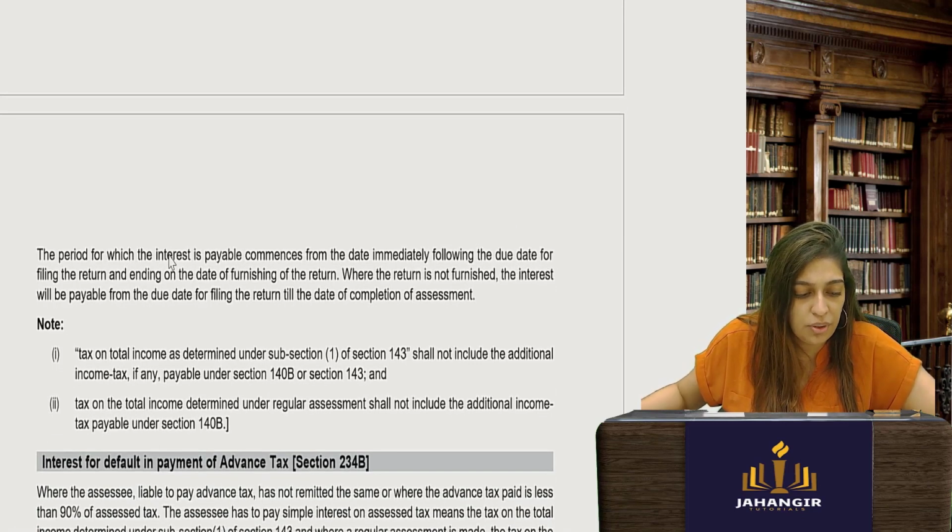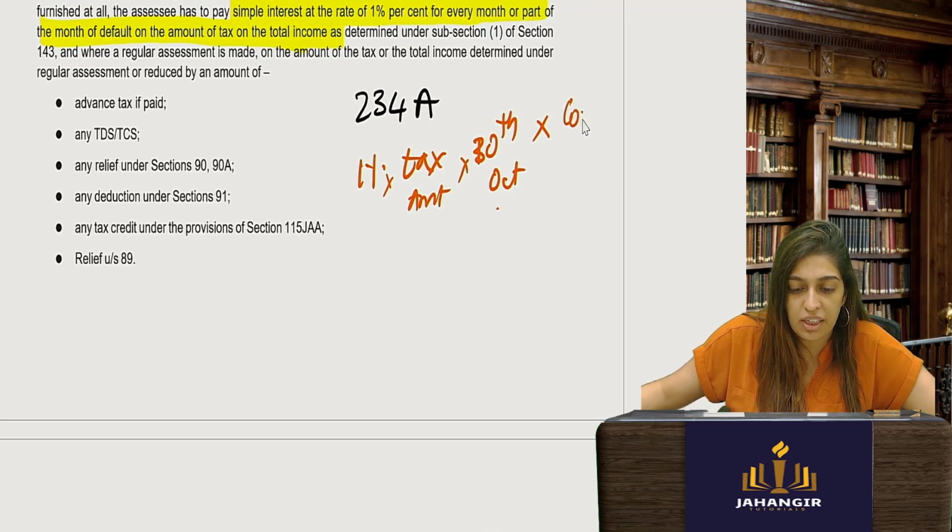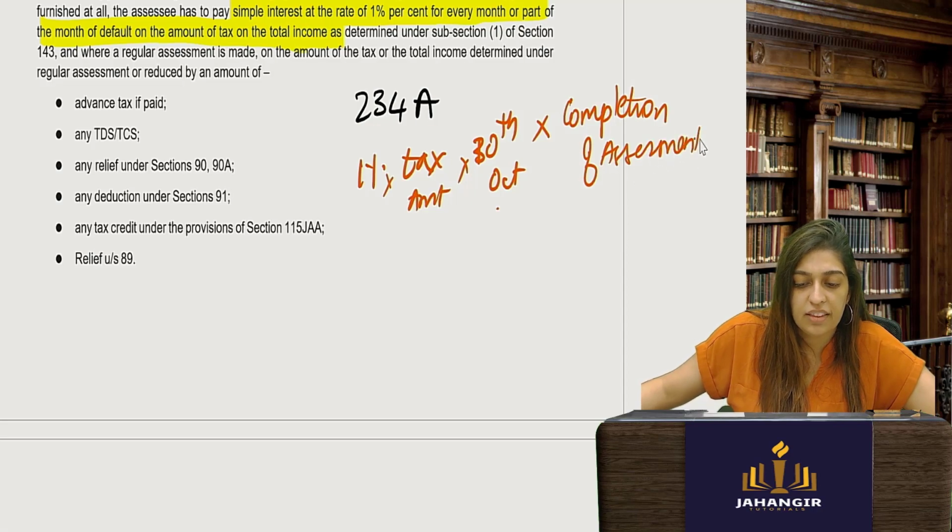Immediately following the due date for filing, ending on the date of furnishing the return. When no return is furnished, the interest will be payable from the due date till the date of completion of assessment. So it will be the completion of assessment date by the assessing officer. Okay.